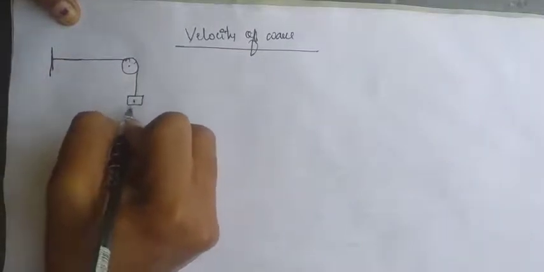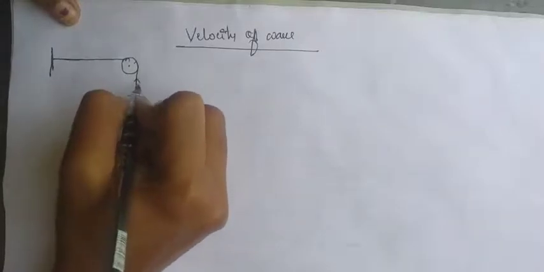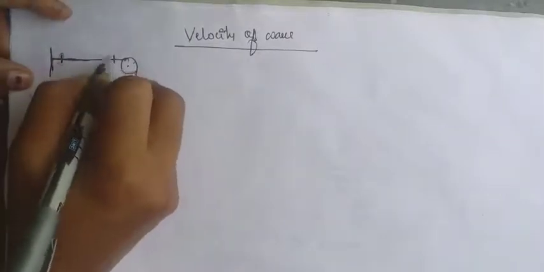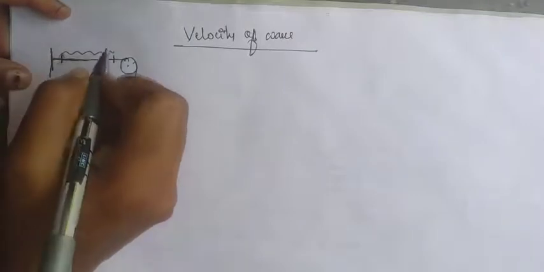As here is some mass, the tension acts upward and downward, so there exist equal and opposite forces. Here is the string. Now let us consider here is the particle, and the particle is oscillating like this. As the particle is oscillating, this disturbance will be going here, and the disturbance reaches here. So as the disturbance reaches here, we have some wave like this.